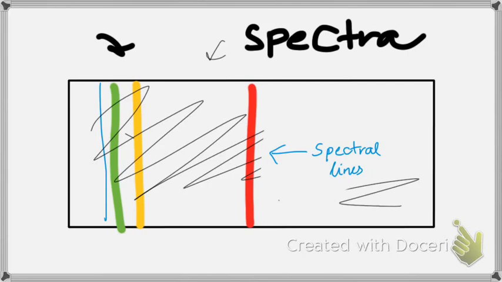And in this case we are discussing a single hydrogen atom. Yes, we are discussing a single hydrogen atom.